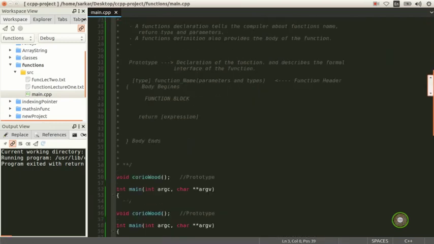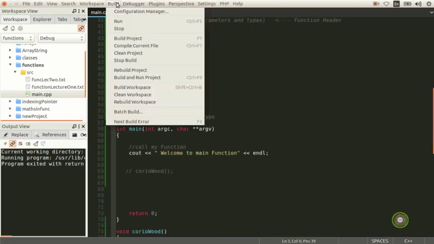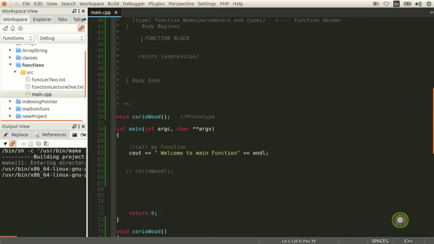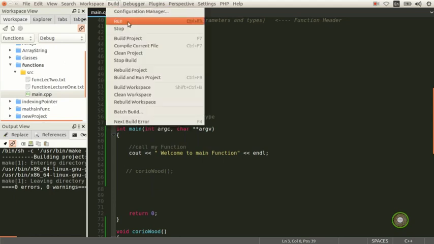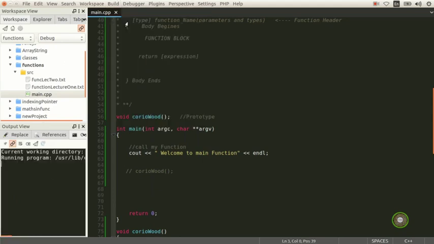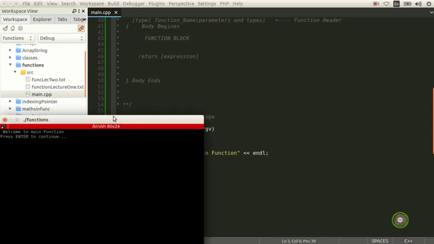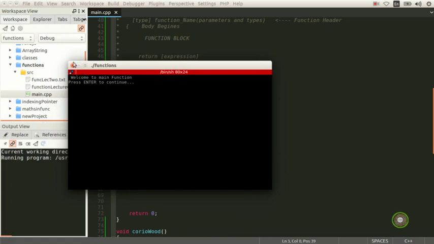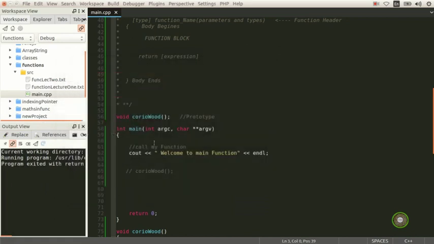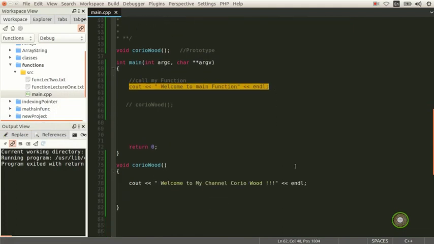Okay, so we're coming down, and we're gonna build our program, and we see what happens. Okay, so we have 0 warnings and 0 errors. We're gonna run. Okay, welcome to the main function. So it means that it's outputting this one. It's not outputting our function, because we are not calling that function. We need to call this function inside here.